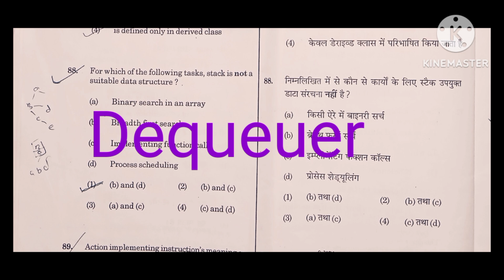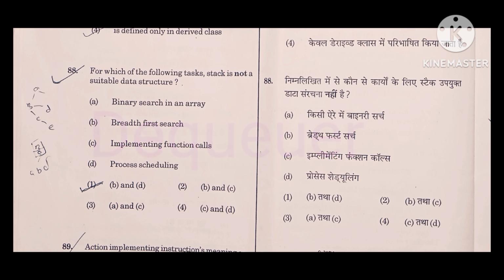Note it down: the element with least priority will be deleted in a priority queue, because usually in a priority queue, elements with higher priority are served according to their order. So this is the important term.